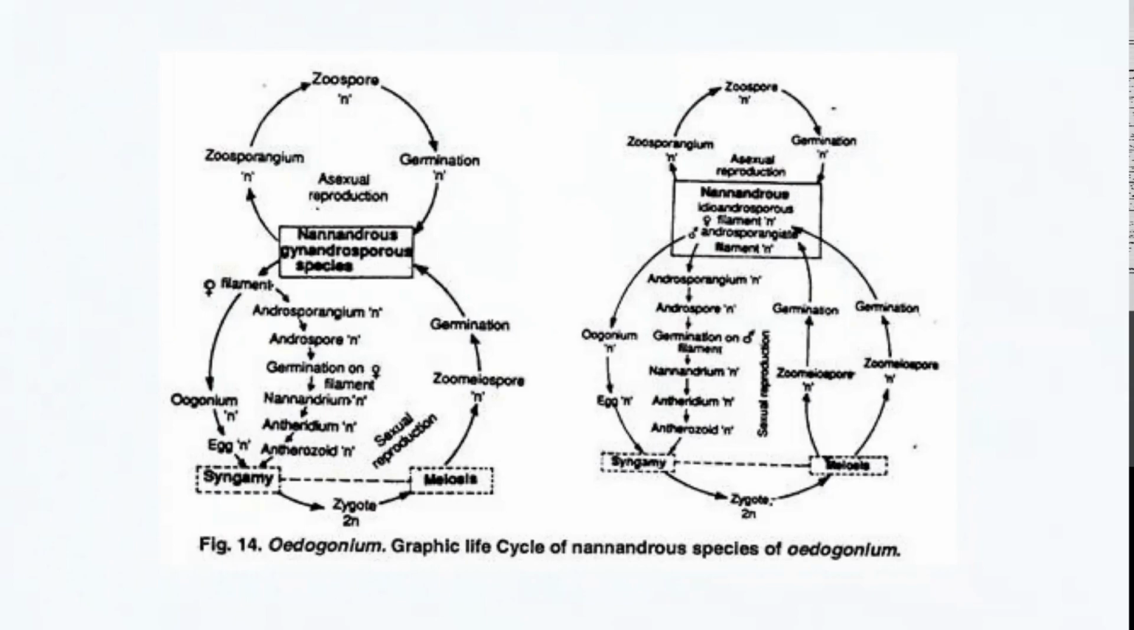So today we have discussed the unbranched filamentous type of chlorophycean member, Oedogonium. We have discussed the structure, the morphology, and how the oedogonial filaments reproduce. Three different types of reproduction we have discussed: vegetative, asexual, and sexual. Sexual is oogamous, and within that we have discussed the Macrandrous type as well as the Nannandrous type.